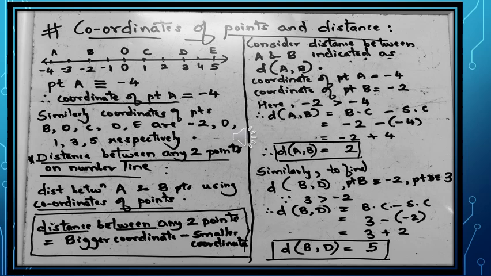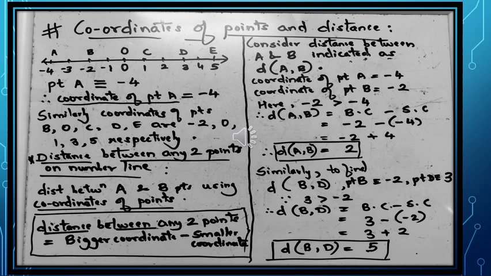So we can write the coordinate of point A is equal to -4. Similarly, we can also find the coordinates of B, O, C, D, E as -2, 0, 1, 3 and 5 respectively.